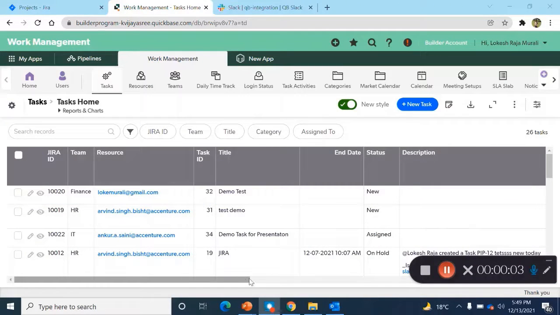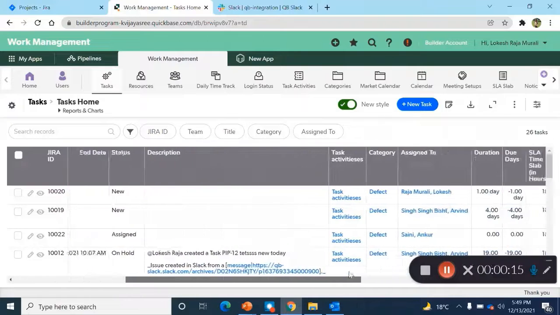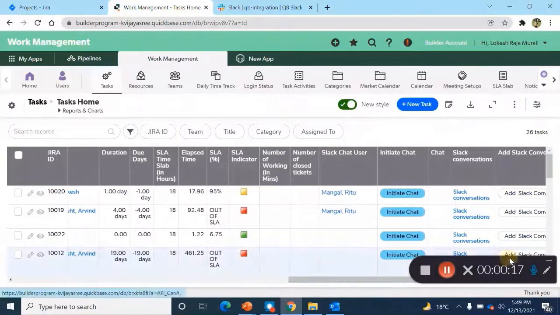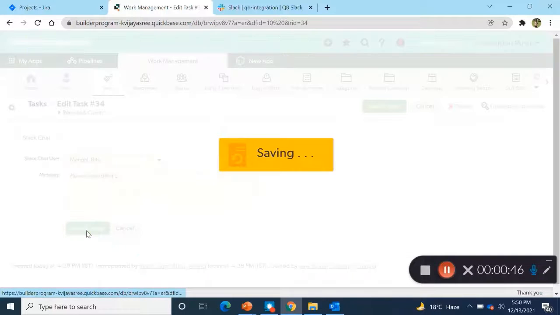We have integrated the Slack into QB using pipeline to establish a chat functionality for the task whenever it is required in the Slack channel. So to see this, we will pick the task ID 34 and you can see that we have the initiate chat. To chat, I will pass please share details. Save and close.